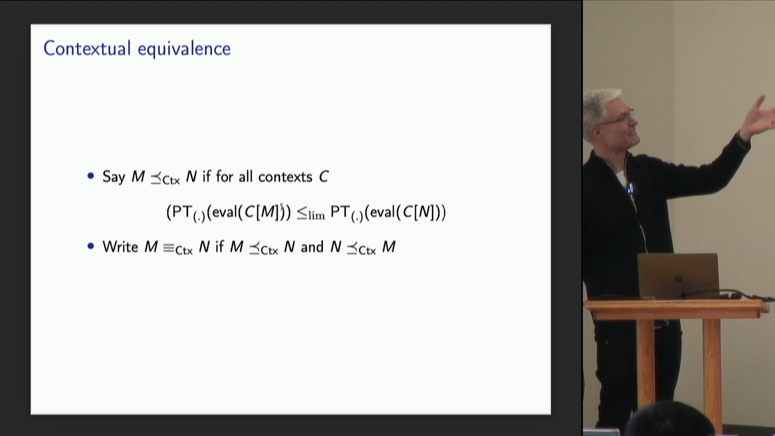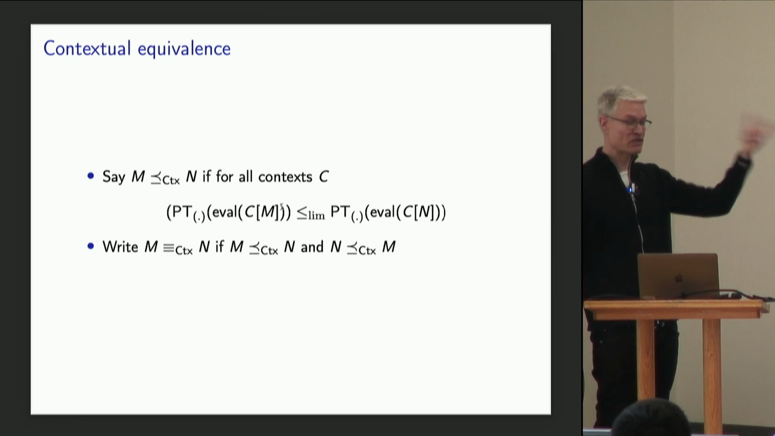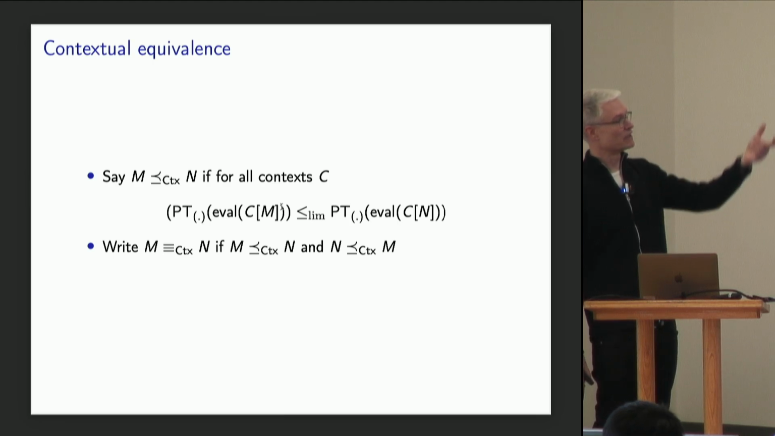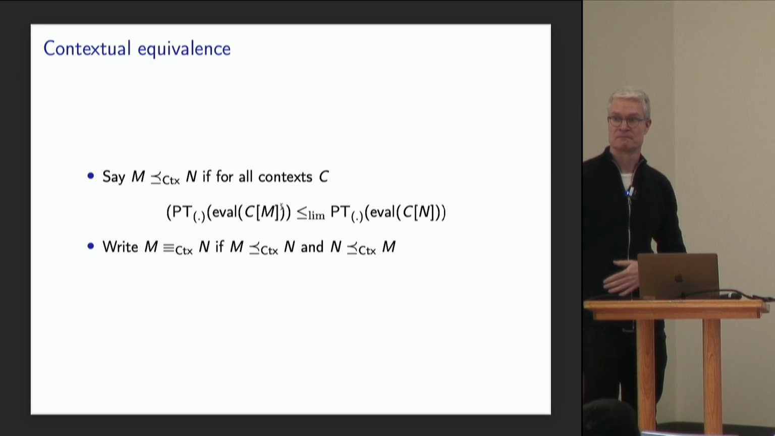And this means that we can define, for instance, contextual equivalence like this, essentially the standard way. So you say m smaller than n in this relation here for any context. When I put these terms in the same context and I evaluate, then measure the probability of termination, then the probability of termination on the left-hand side is smaller than on the right-hand side.